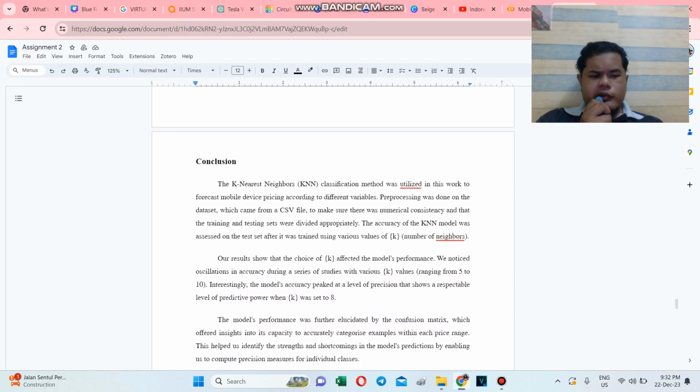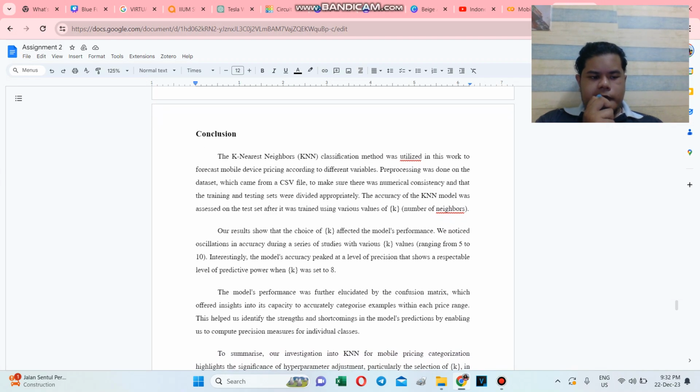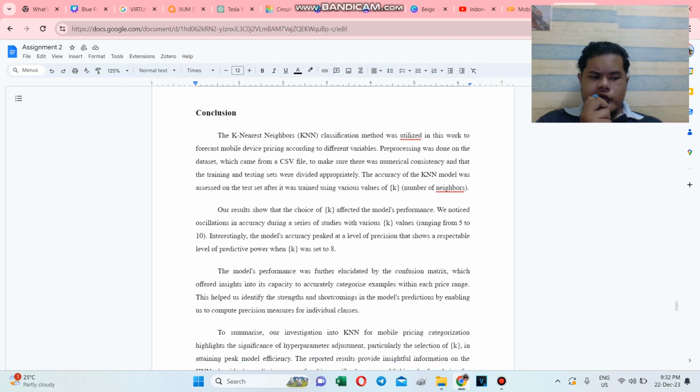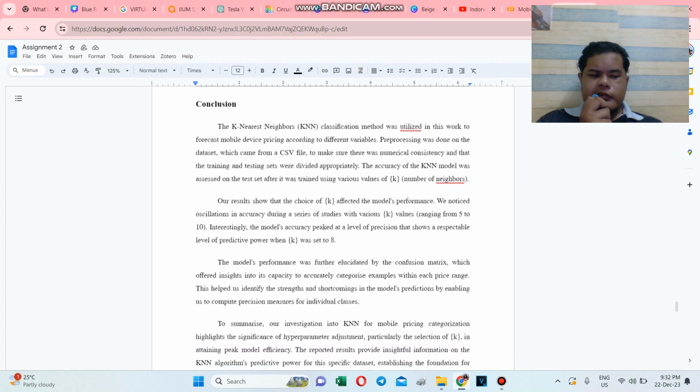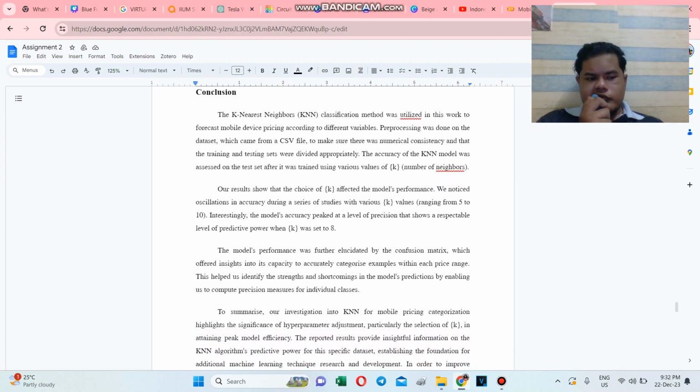In conclusion, our study shed light on the predictive capability of the KNN algorithm by meticulously exploring different k values and evaluating model performance. We uncovered insight into the algorithm's behavior on our dataset. Our findings emphasized the importance of hyperparameter tuning in achieving optimal model performance.